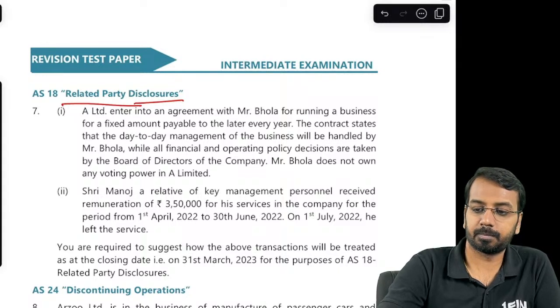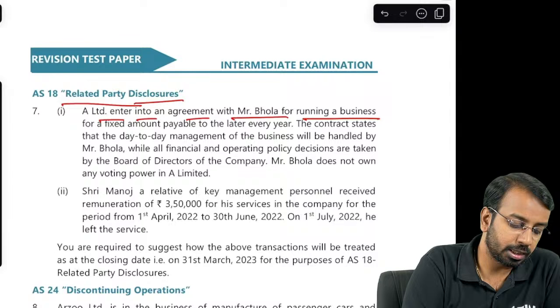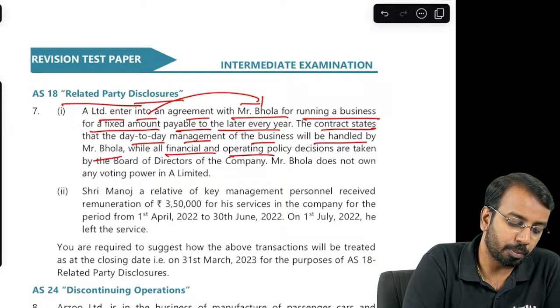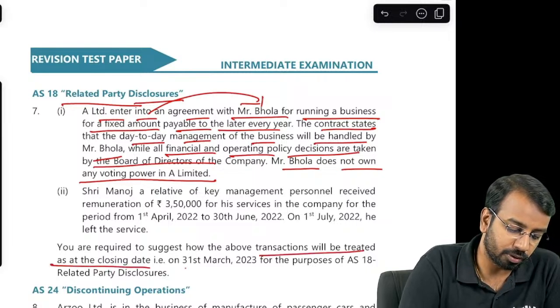The next one, on related party disclosures. A Limited entered into an agreement with Mr. Bola for running a business for a fixed amount payable to the latter every year. So basically they have entered into an agreement with Bola. Contract states that day-to-day management of the business will be handled by Bola, while all financial and operating policy decisions are taken by the board of directors. Mr. Bola does not own any voting power. You are required to suggest how the transaction will be treated as at closing date 31st March for the purpose of AS 18.